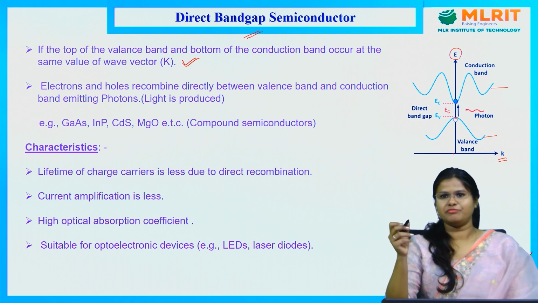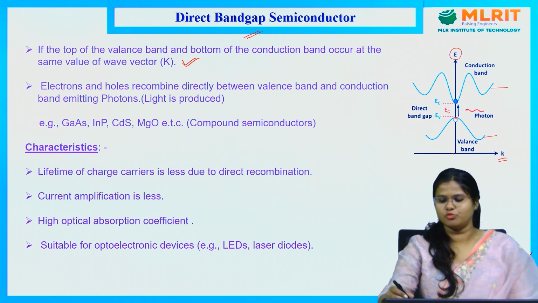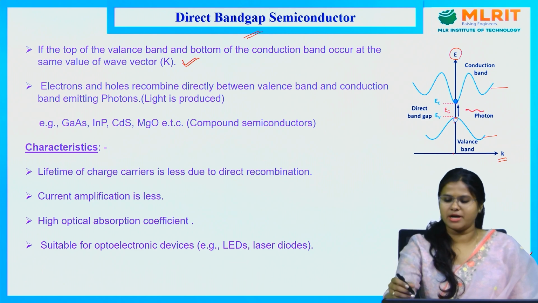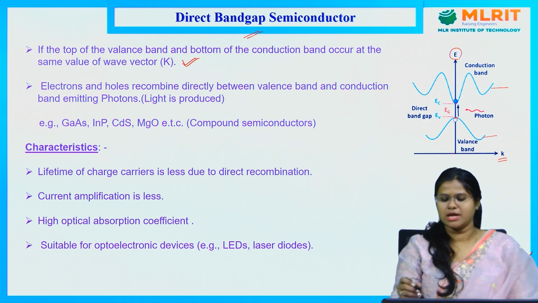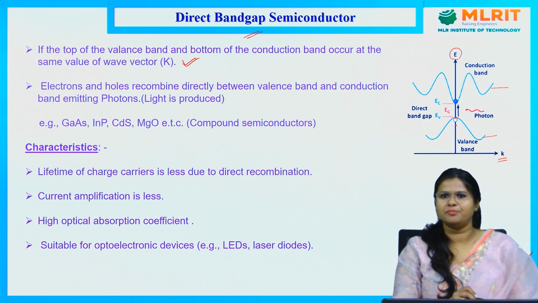When an electron moves from the valence band to the conduction band, in the conduction band we have electrons, and in the valence band we will have holes.